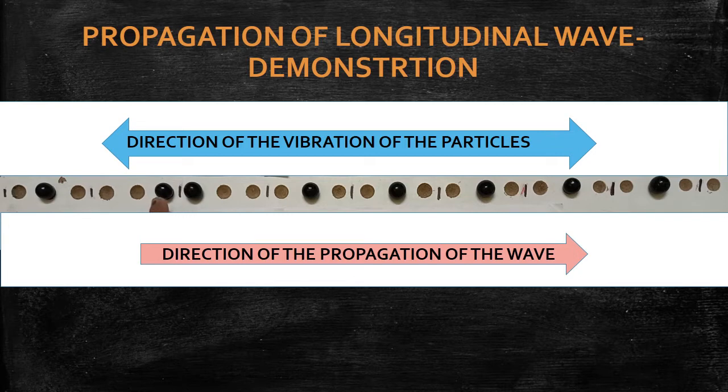Here the pressure among the particles will be more. A highly pressurized region will be created. Such regions are called compressions. So here rarefaction is there, here compressions are there.